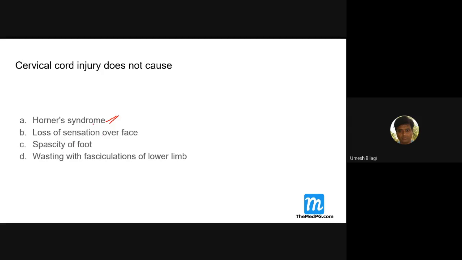Loss of sensation over face. Why should a cervical cord injury cause a loss of sensation over the face? No, sir, it doesn't. The sensation of the face is supplied by what nerve? Trigeminal nerve. So, midbrain, sorry, hold on, I'll draw nicely. Midbrain, pons, then medulla, then spinal cord, the upper spinal cord.